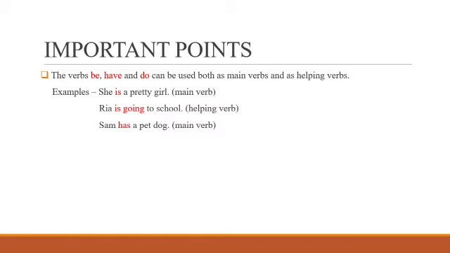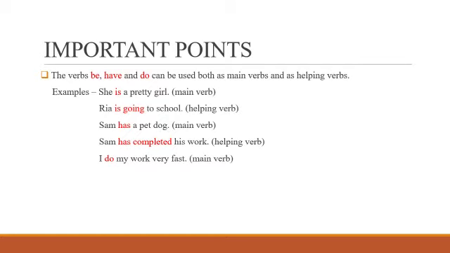Sam has a pet dog. Here has is a main verb. Sam has completed his work. Here completed is the main verb and has acts as a helping verb. I do my work very fast. Do is the main verb over here. He does not go to bed before 9 p.m. Here go is the main verb, while does not is what? The helping verb. I hope this point is very much clear to you, and please remember this is very important from the perspective of exam too.